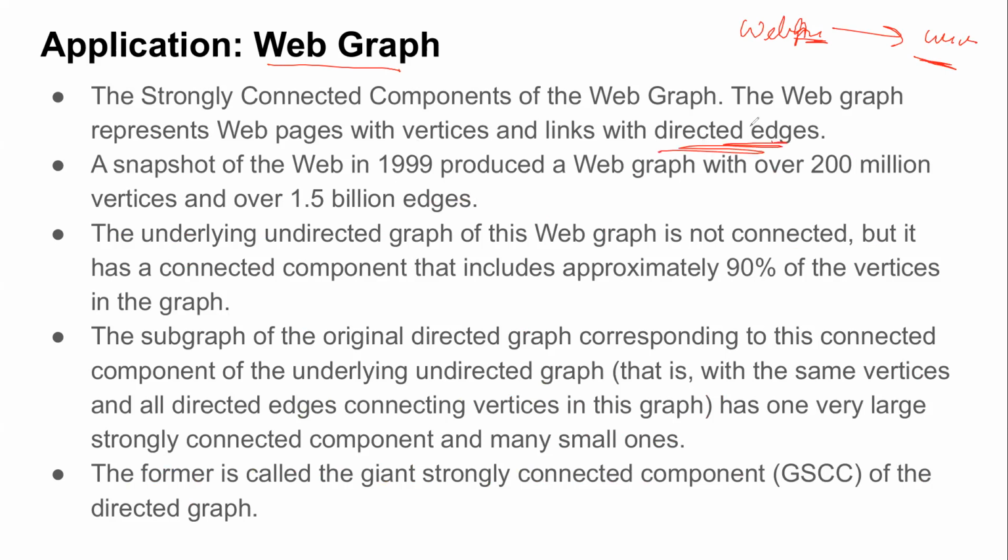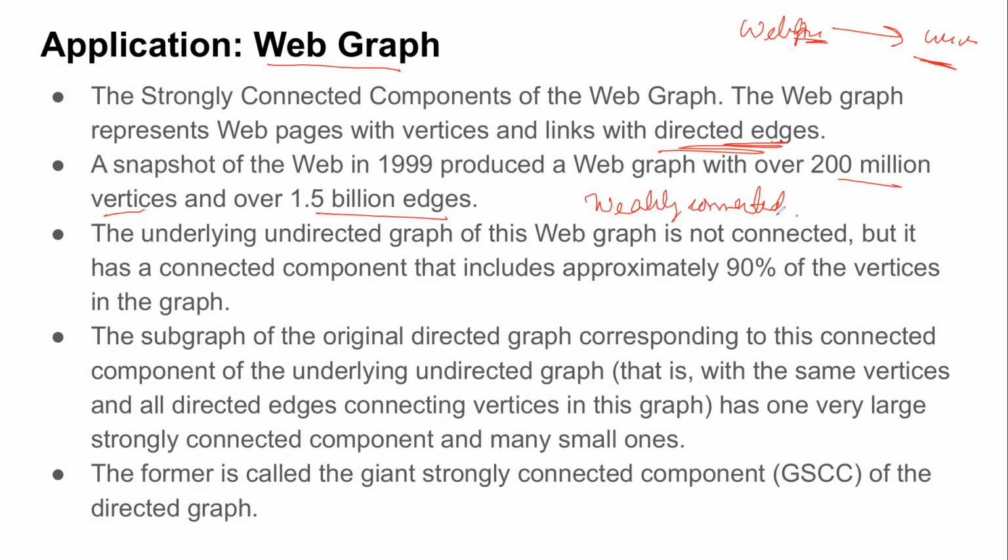Now, if you look at a snapshot of the web, at that time the web graph was relatively small. Now it's huge. In 1999, some researchers tried to model this web graph, and they noticed that there were already about 200 million vertices and over 1.5 billion edges. They looked at the underlying undirected graph of the web graph, and the first thing they found was that it's not connected. Forget about strong connectivity: the graph was not even weakly connected. Weakly connected means if you ignore the directions, there should be a path between all pairs of vertices.